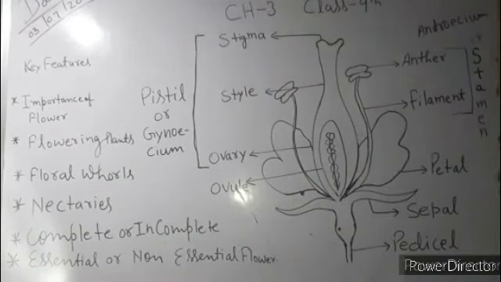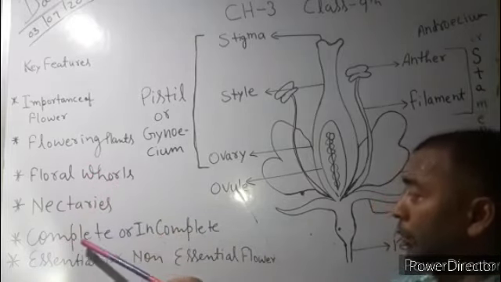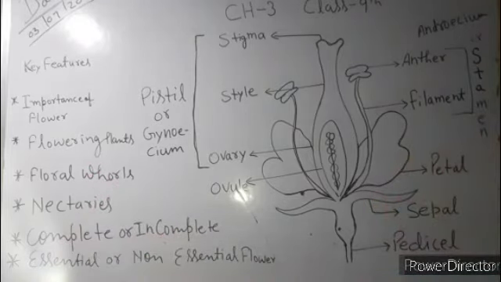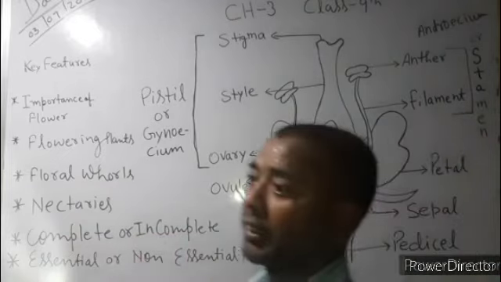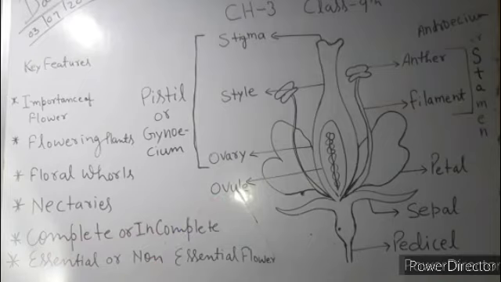Apart from that, I have told you about the nectaries, and now we come to the complete or incomplete flower. Which flower can we say is complete, and which flower is incomplete? That means any one of the whorls is not found in the flower. It may be sepals, petals, anther, stigma, or ovary.